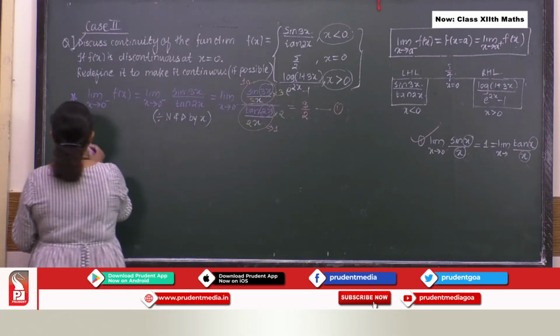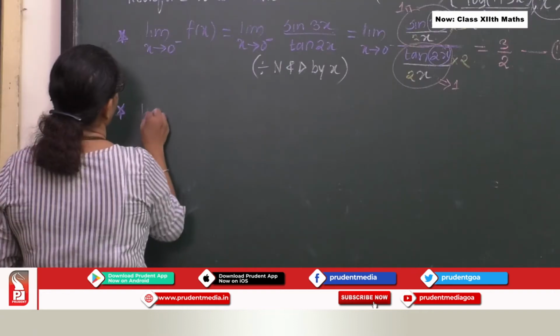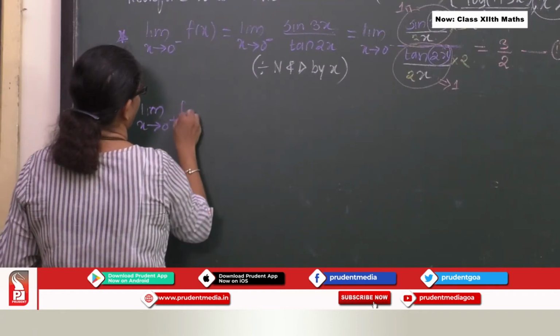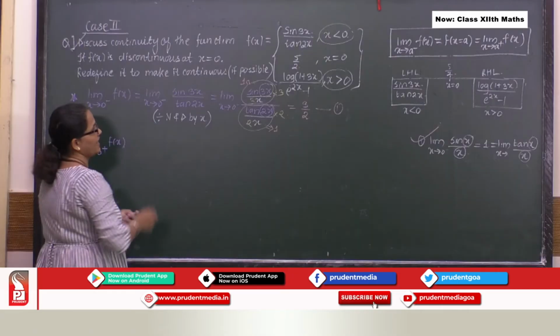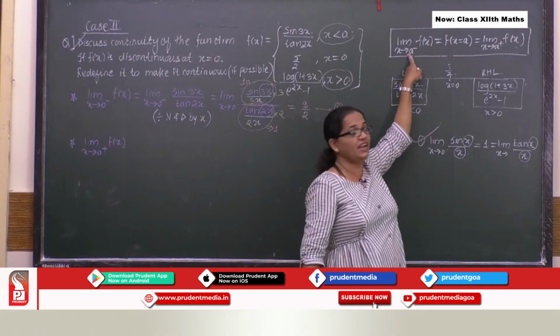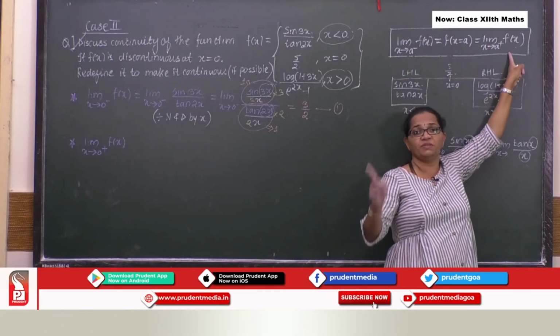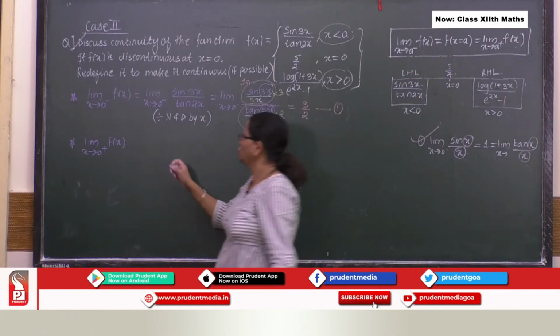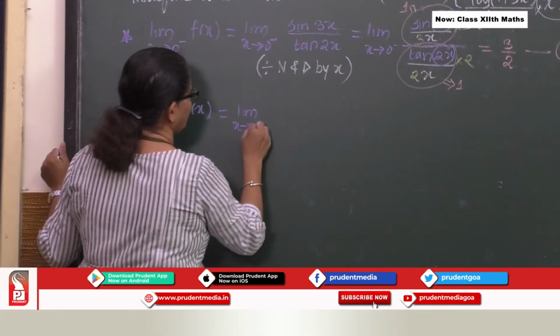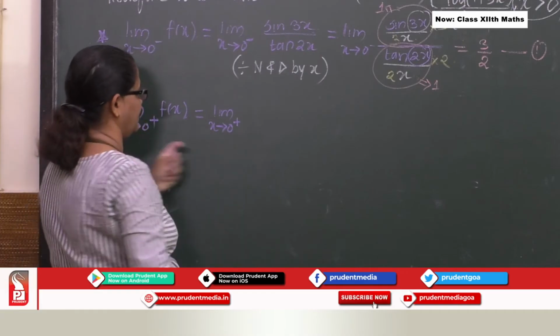Let's proceed further with the second one, limit x tends to 0 plus f of x. I finished with my left hand limit, and I am proceeding with my right hand limit now. So over here I am saying limit x tends to 0 plus.